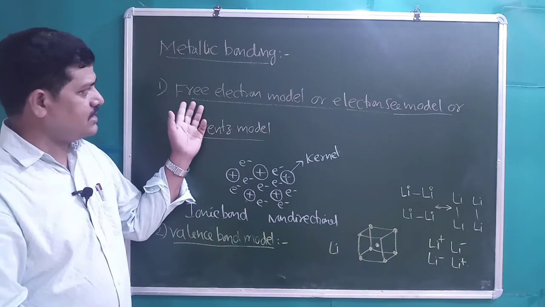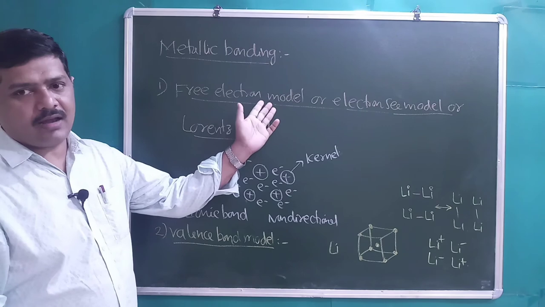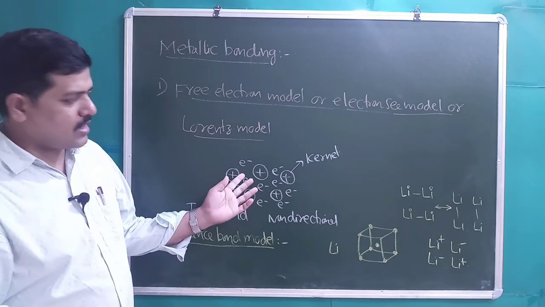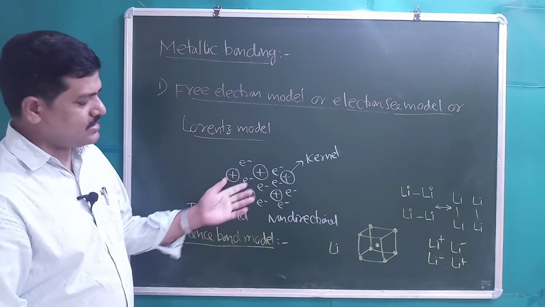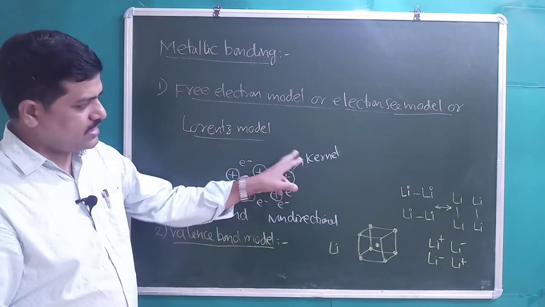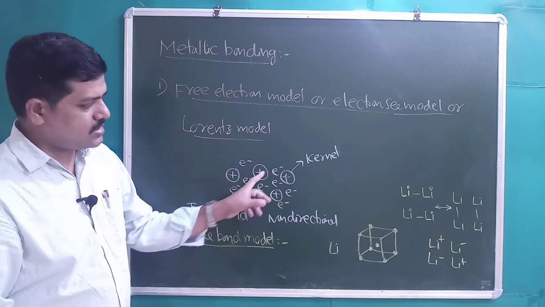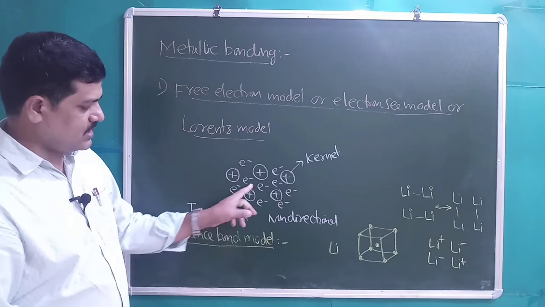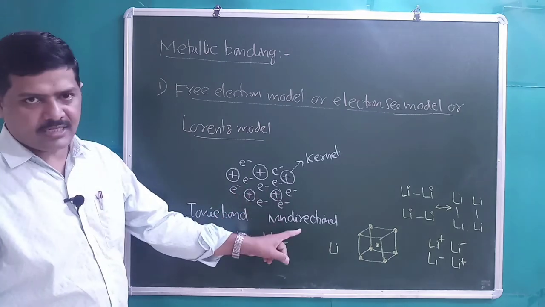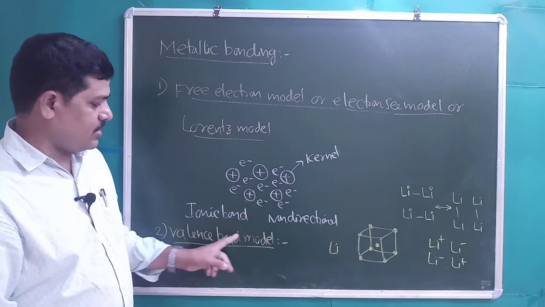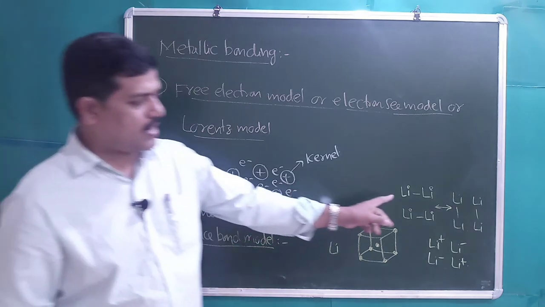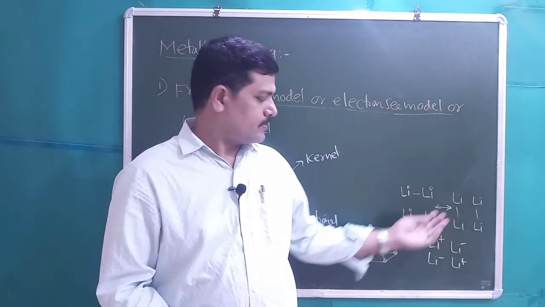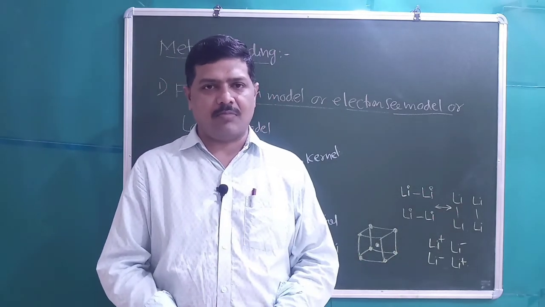The first model is called the free electron model or electron sea model. Other name is the Lorentz model. According to this, metals contain kernels with a sea of electrons. There is a strong electrostatic force of attraction between the electrons and kernels, which is like an ionic bond, non-directional in nature. Valence bond model: according to this, there is a covalent bond between the two atoms in metals, right? So this is about metallic bonding, students.